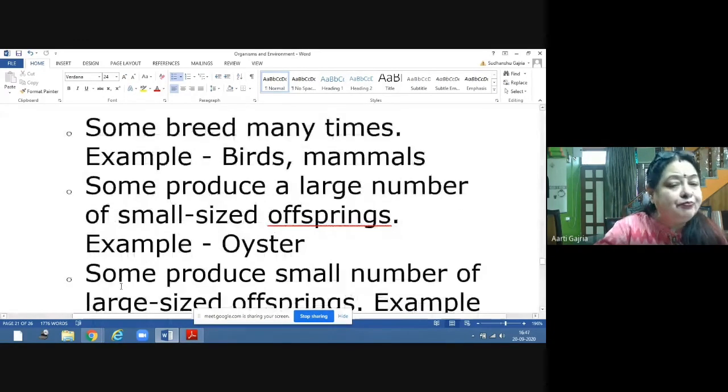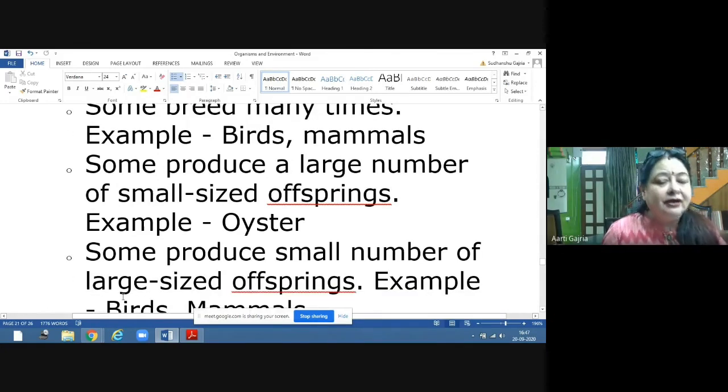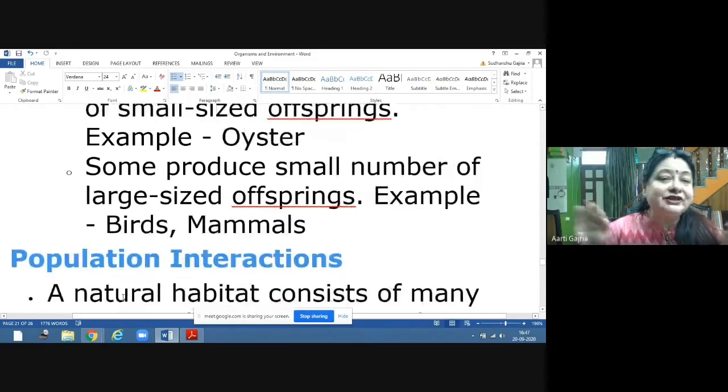Then some produce a large number of small-sized offspring. That means the number is more, but the size of offspring is small. For example, oyster. Then some produce a small number of offspring, but the offspring are of large size. For example, mammals and birds. Like human beings, the offspring are large in size, but the number is small.